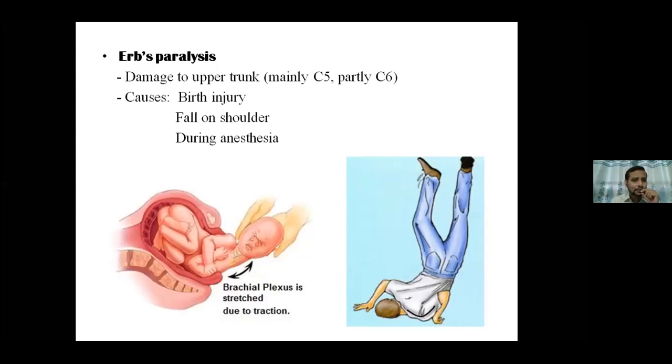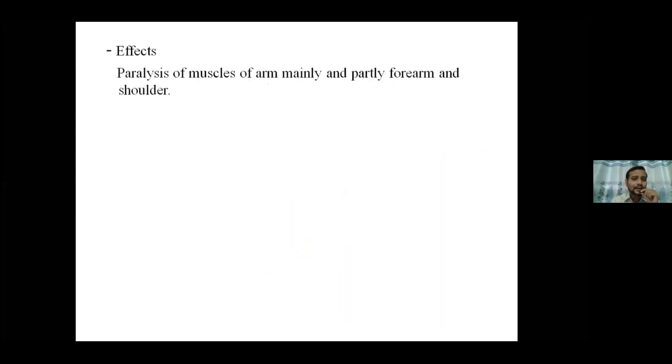How does the patient present? The patient presents in the following condition, but what will be the effect? The paralysis of the muscles of the arm mainly, and partly the forearm and the shoulder. So here, the deformity the patient presents with is waiter's tip deformity or policeman's tip deformity. Here, the arm is medially rotated, forearm is extended, and hand is pronated. So this is the condition the patient presents with.